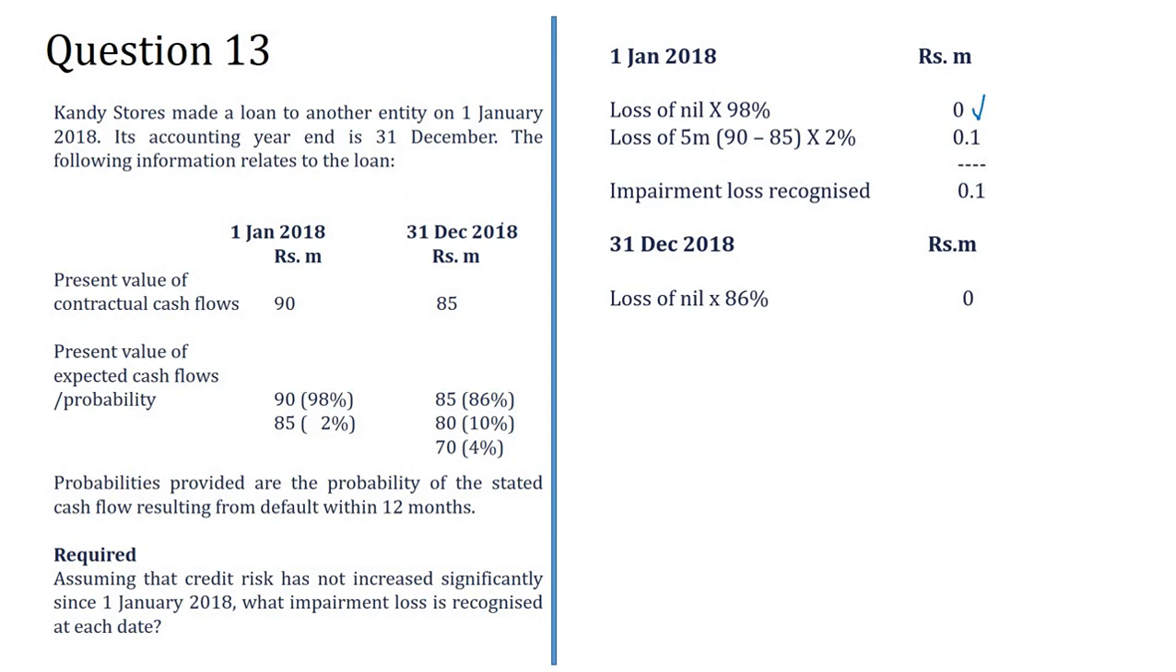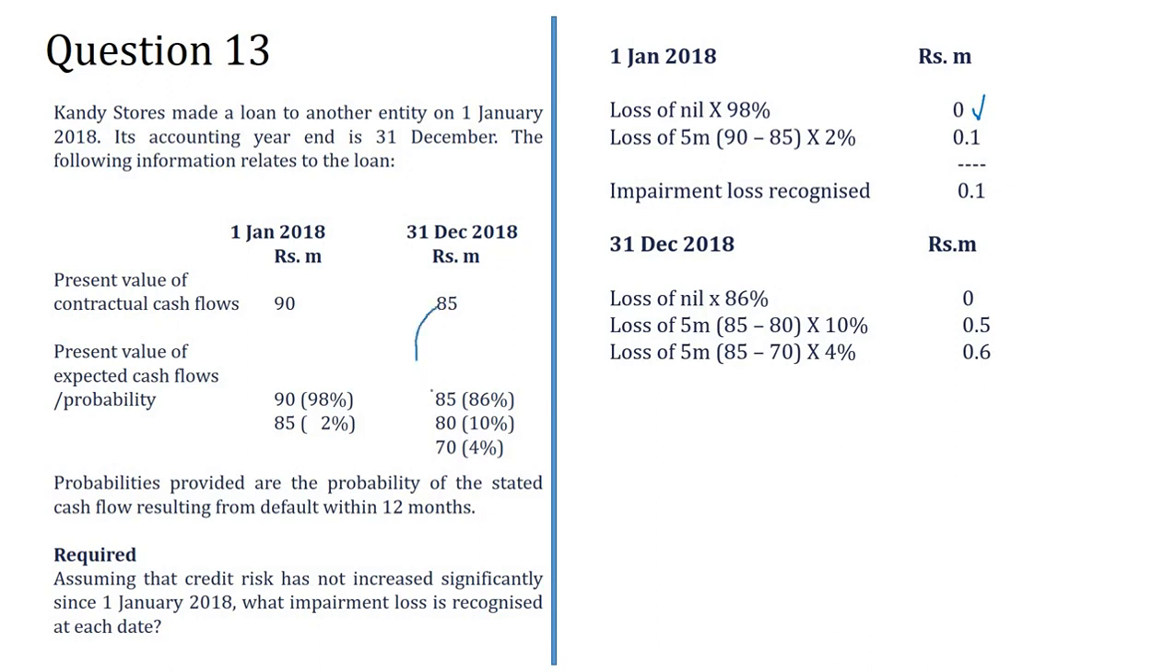In the second year, the present value of our contractual cash flow is 85. There's an 86% chance to receive 85, which means there's no risk. But there's a chance to receive only 80 million, which means we are going to lose 5 million cash, and the probability of that is 10%. And there's a probability of getting only 70, which means I am going to lose 15 million. Sorry, 85 to 70.